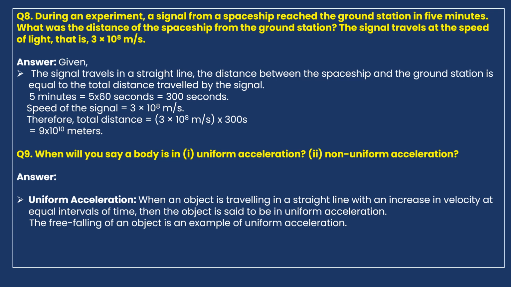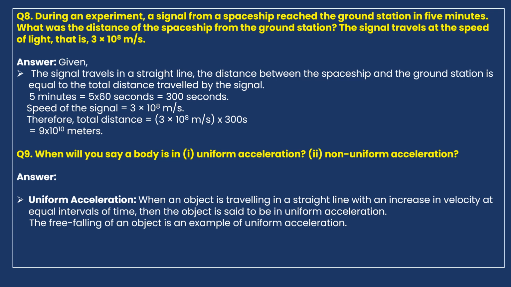For example, if velocity increases for every 60 seconds, that is uniform acceleration. Acceleration means there should be a change in velocity per time. If this change occurs at regular or equal intervals of time, then the object is said to be in uniform acceleration.